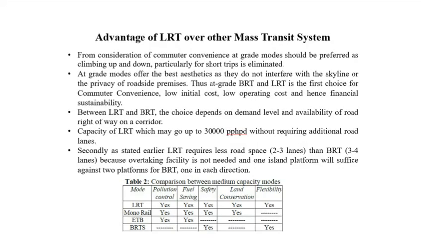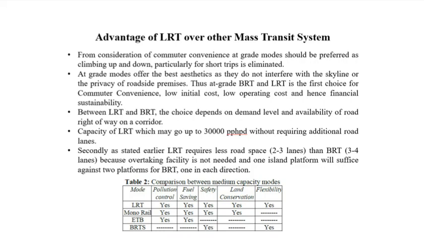Advantages of LRTS over other mass transit systems. So, from the consideration of commuter convenience, we can see that at-grade modes should be preferred, as climbing up and down for particularly small trips is not necessary. At-grade modes offer the best aesthetics as they do not interfere with the skyline of the city. Thus, at-grade BRT and LRT is the first choice for commuter convenience.